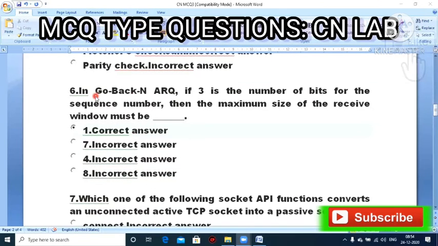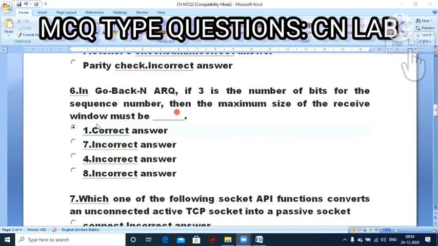Next question. In Go-Back-N ARQ, if 3 is the number of bits for sequence number, then the maximum size of receive window must be dash. Option A, 1. Option B, 7. Option C, 4. Option D, 8. So 1 is the correct answer. The maximum size will be 1.